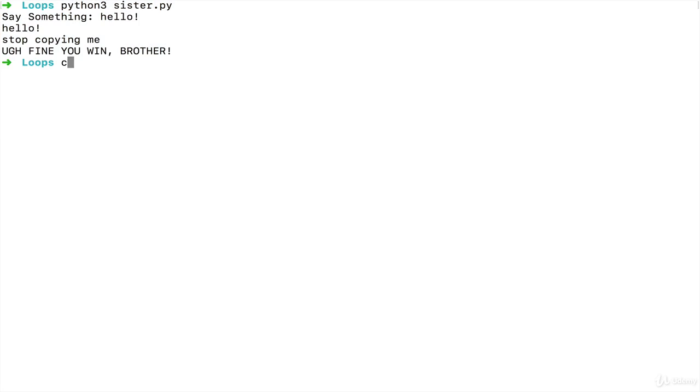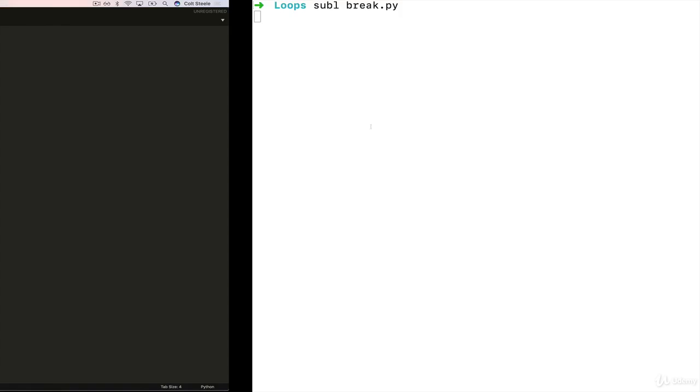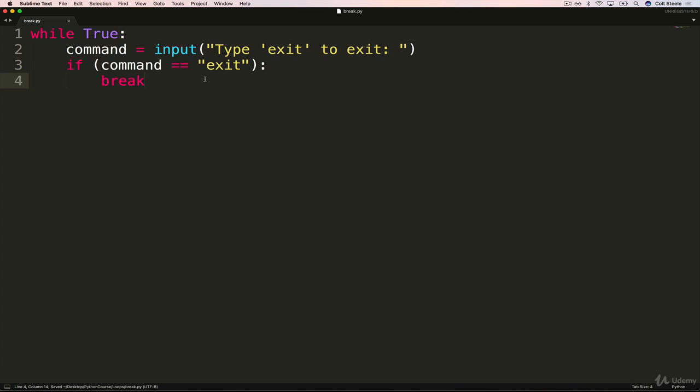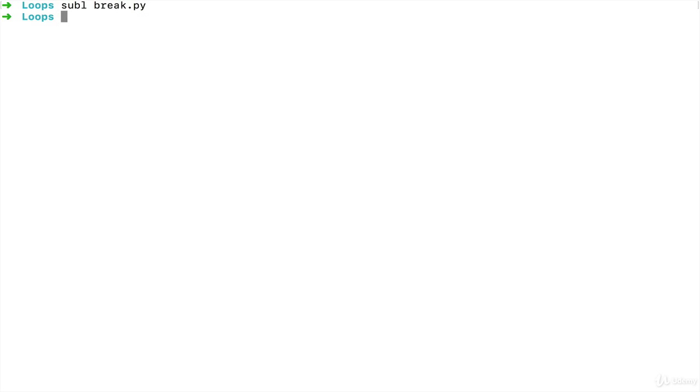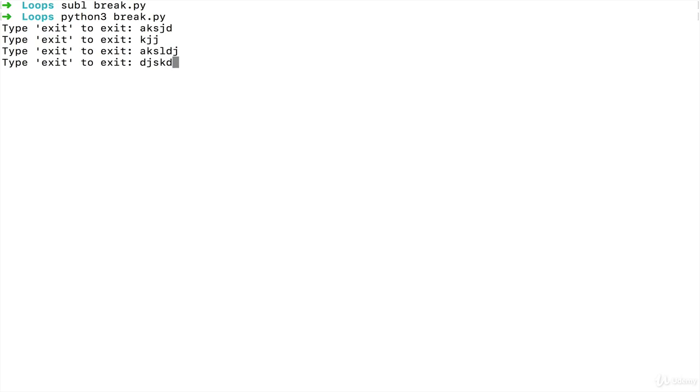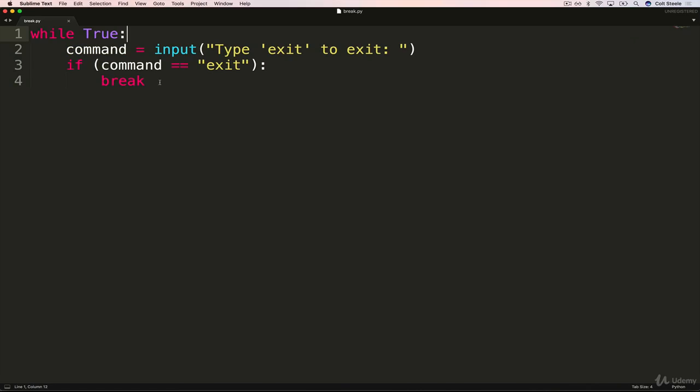So I'll show you. Let me clear this out, and let's do a sublime break.py. I'll paste this in, and python3. I can type anything, keeps going infinitely until I type exit, and it breaks out of the loop for us.